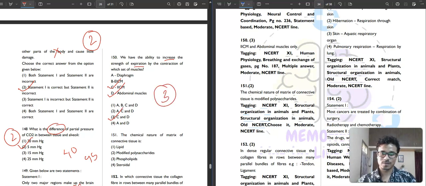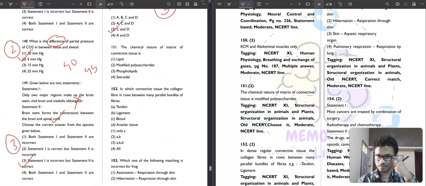Question number 151. The chemical nature of matrix of connective tissue is: lipid, modified polysaccharide, phospholipid, steroidal. So it is modified polysaccharide. Second option is your correct answer. In this type of question, there is nothing you can do. You have to remember single choice answers based on your NCERT book.